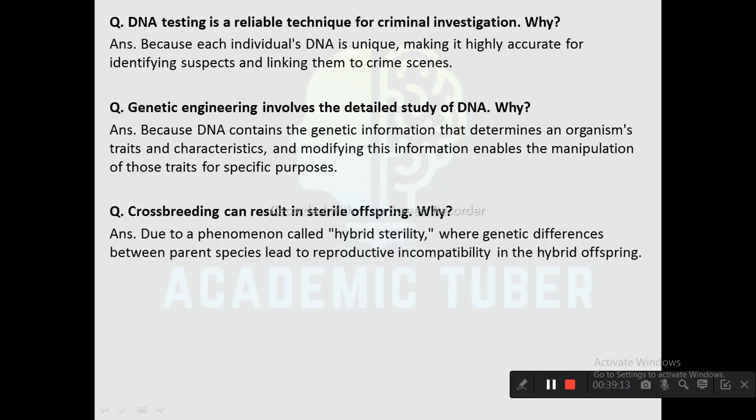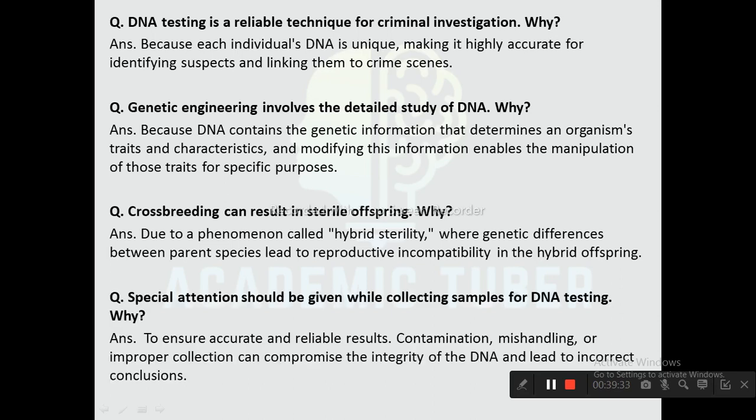Next one, crossbreeding can also result in sterile offspring. Why? Crossbreeding can result in sterile offspring due to the phenomenon called hybrid sterility, where genetic differences between the parent species lead to reproductive incompatibility in the hybrid offspring. Next one, special attention should be given while collecting the samples for DNA testing. Why? To ensure accurate and reliable results. Contamination, mishandling, or improper selection can compromise the integrity of the DNA and lead to incorrect conclusions. That's why special attention should be given while collecting the samples for DNA testing.